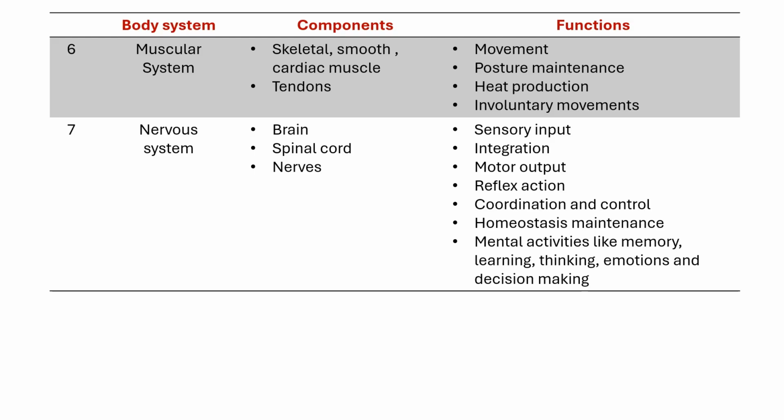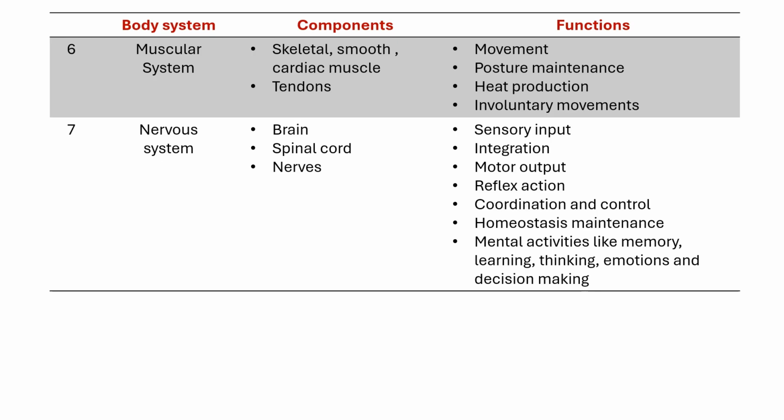For example, when you touch a hot vessel, your sensory neurons send messages to the spinal cord. Now, the interneurons in the spinal cord will process the information and send motor output to muscles to pull away your hand before you even feel the pain. The only difference between the sensory input process and reflex action is your brain's involvement. In the sensory input process, information is processed by your brain, whereas in reflex action, information is processed by interneurons in your spinal cord.